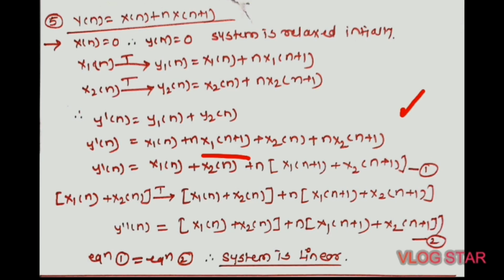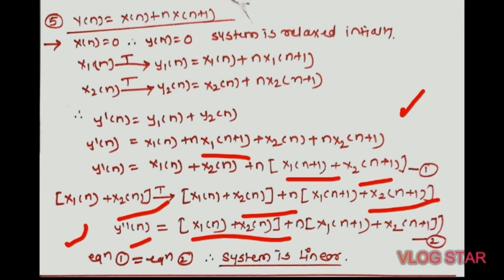In the next step we can take n as a common term, and in brackets the remaining terms are x1 of n plus 1 plus x2 of n plus 1. So this is our equation number 1. In the third step, combine the two inputs and apply that to the system. So here x1 of n plus x2 of n becomes x1 of n plus x2 of n plus n into x1 of n plus 1 plus x2 of n plus 1. So y double dash of n becomes x1 of n plus x2 of n plus n into x1 of n plus 1 plus x2 of n plus 1.